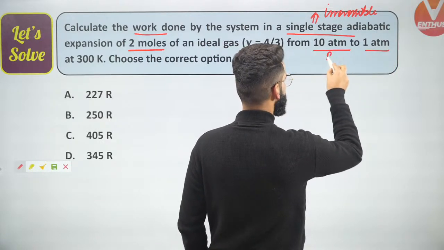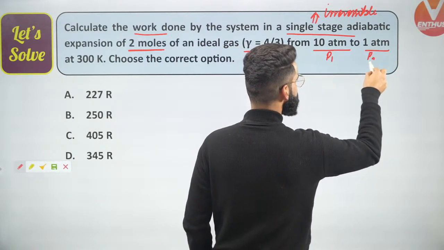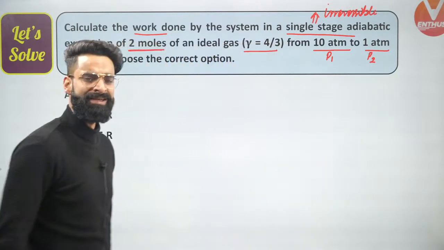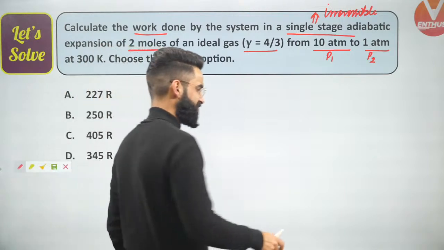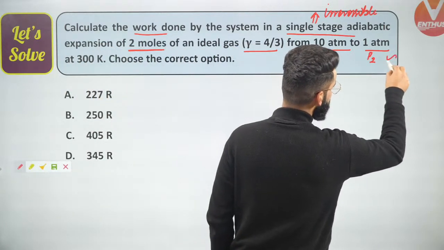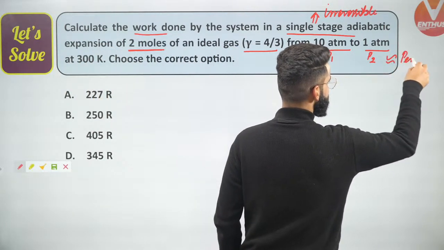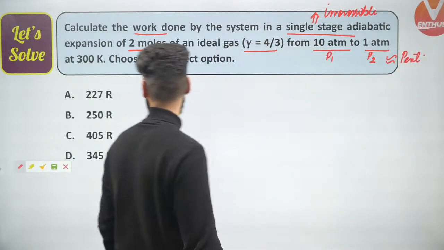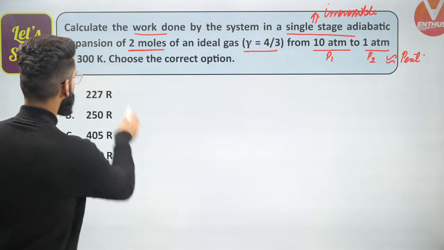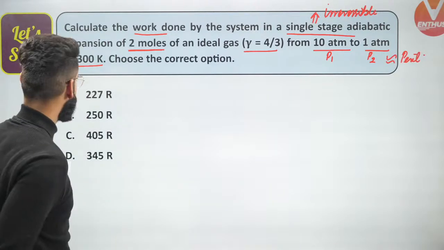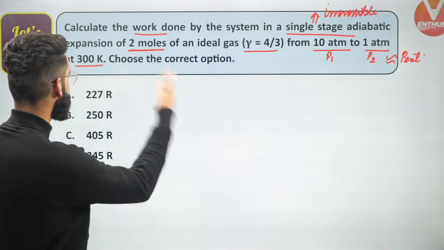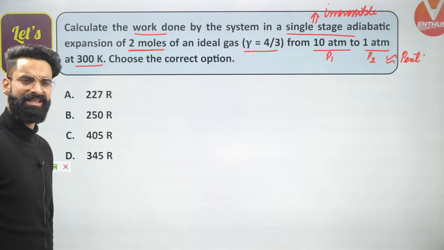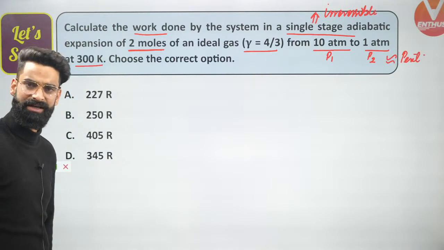Initial pressure P1, final pressure P2. Correct? People, if you remember, I have told you in detail whatever is going to be the final pressure of the gas, that is to be taken as the external pressure as well. Yes, so final pressure is to be taken as external pressure right here as well, at 300 Kelvin. Temperature is given to us as 300 Kelvin. Choose the correct option. We are supposed to calculate work done in this irreversible adiabatic expansion.